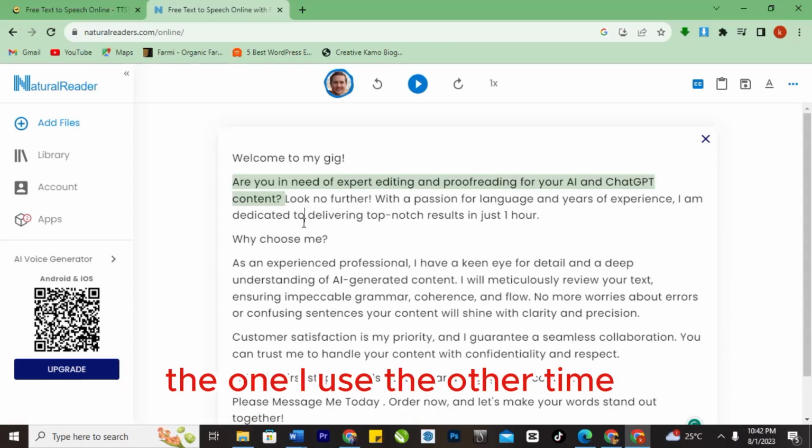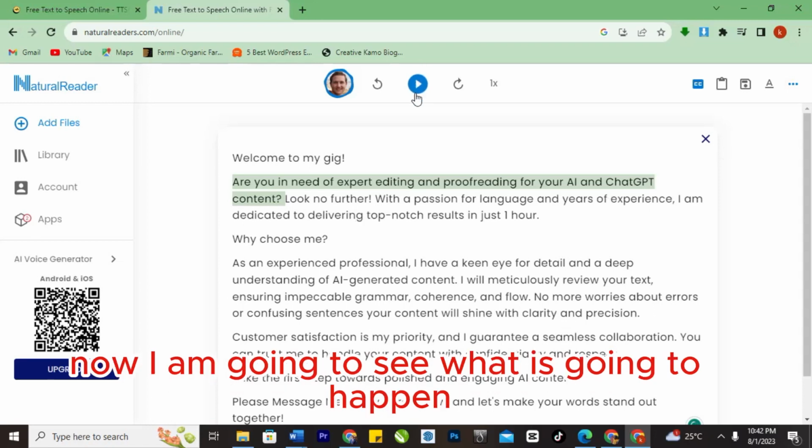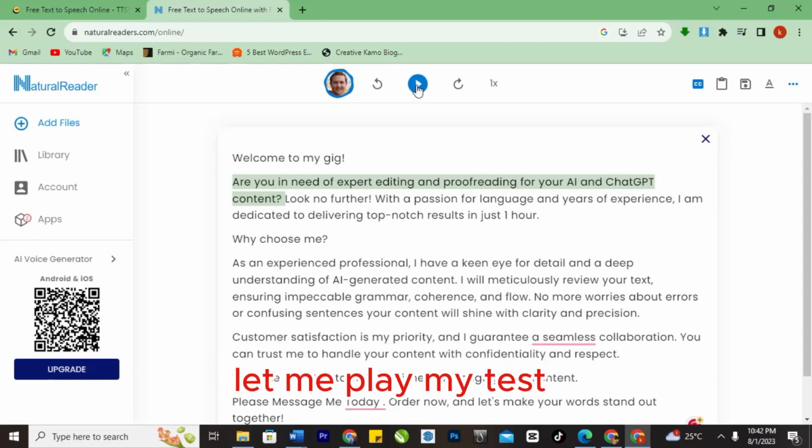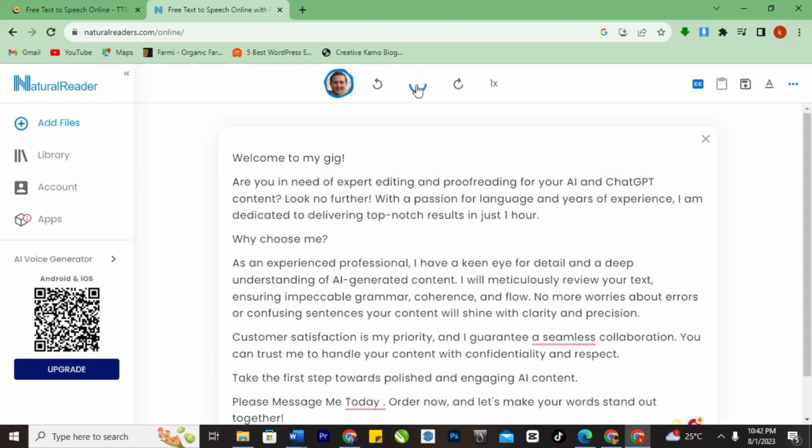Like this is the one I used the other time. I have placed the text on it so I can play it now. I am going to see what is going to happen. Let me play my text and see how it will be reading it, see the magic, see how it works.